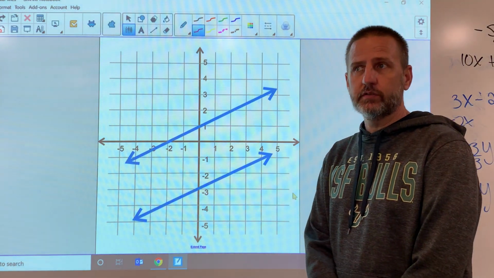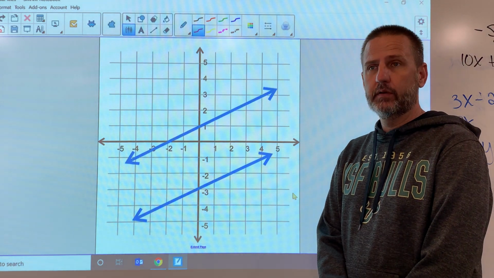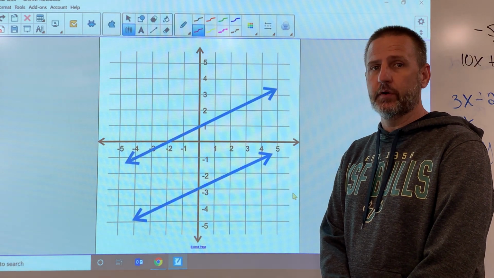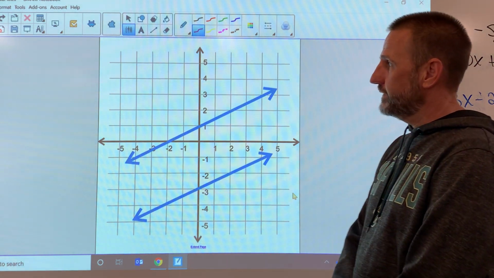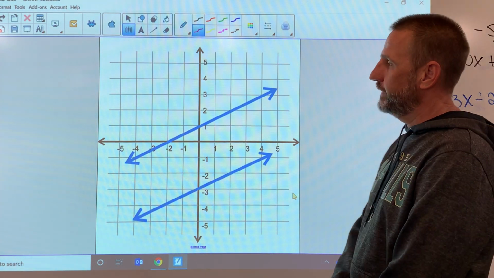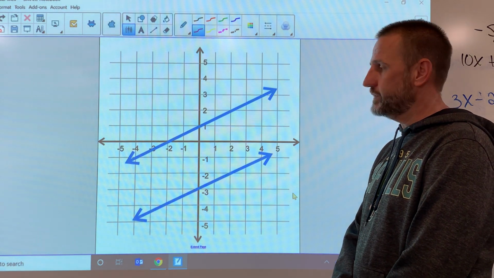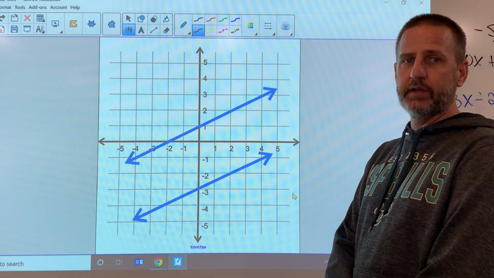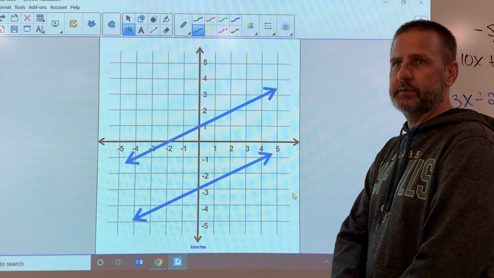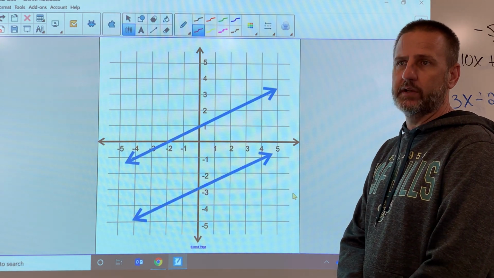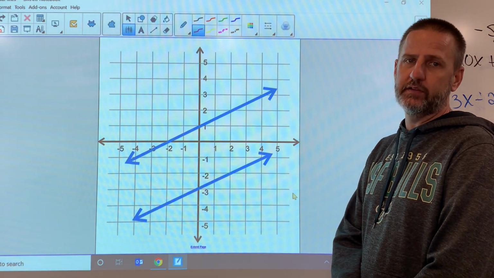By definition, the slope of parallel lines has to be the same. Two lines that have the exact same slope are parallel. In a graph, if we measure the slope on these two lines, you'll see that they have the same rise-run ratio. Because they're not located at the same y-intercept, the fact that they rise and run the same amount each time is going to make it so that one line will never intersect the other line.